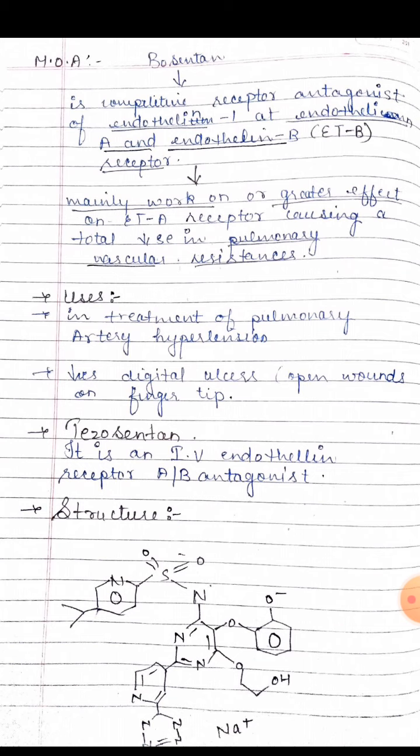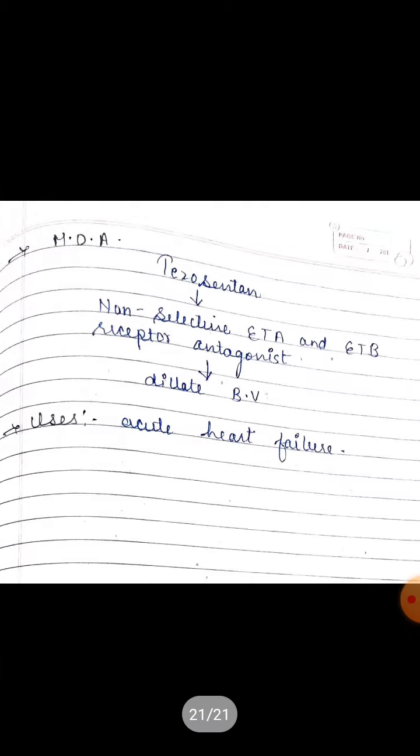This is the structure of a different drug, tezosentan, which is an IV endothelin receptor antagonist. The mechanism of action of this drug is that whenever we take it, it combines with the ETA and ETB receptors as a non-selective antagonist and dilates the veins. The use of the drug is in acute heart failure.